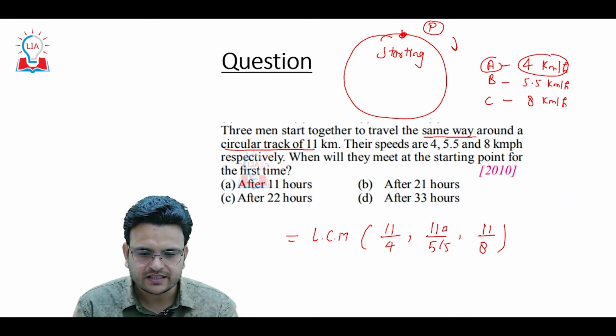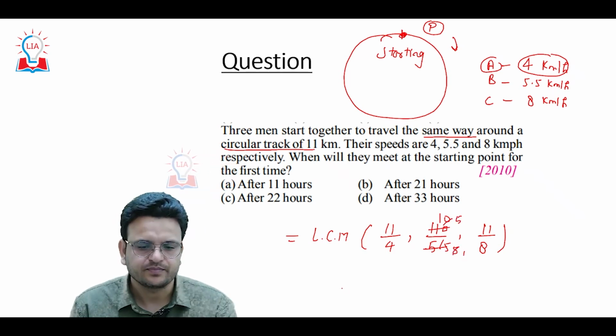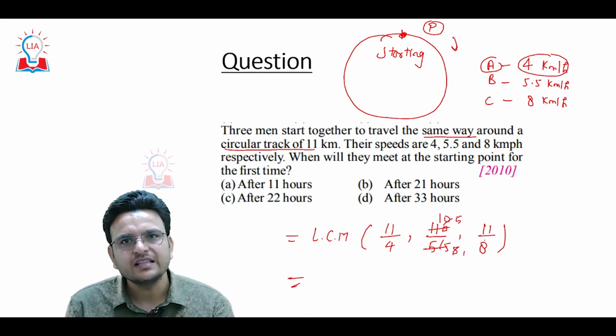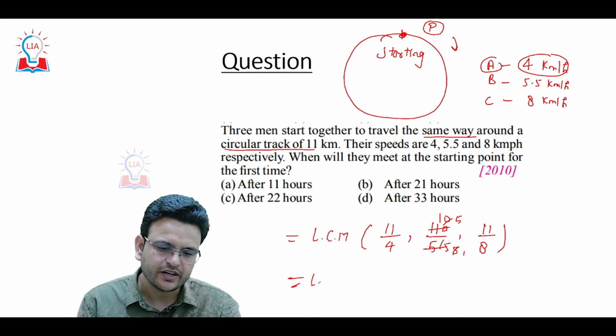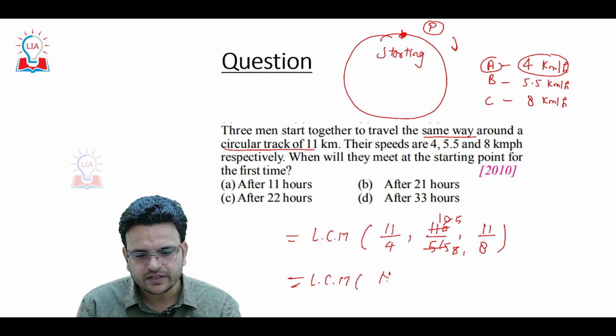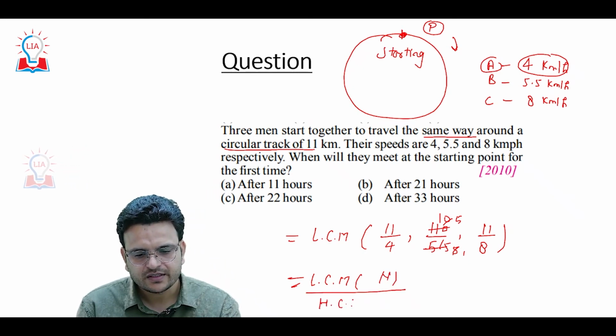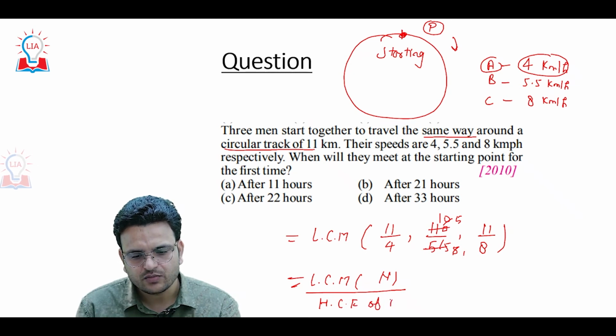So I can say that 10, 5, this becomes 5 upon 1. Whenever we take LCM of fractions, I have discussed already, LCM of fractions will be LCM of numerator upon HCF of denominator.